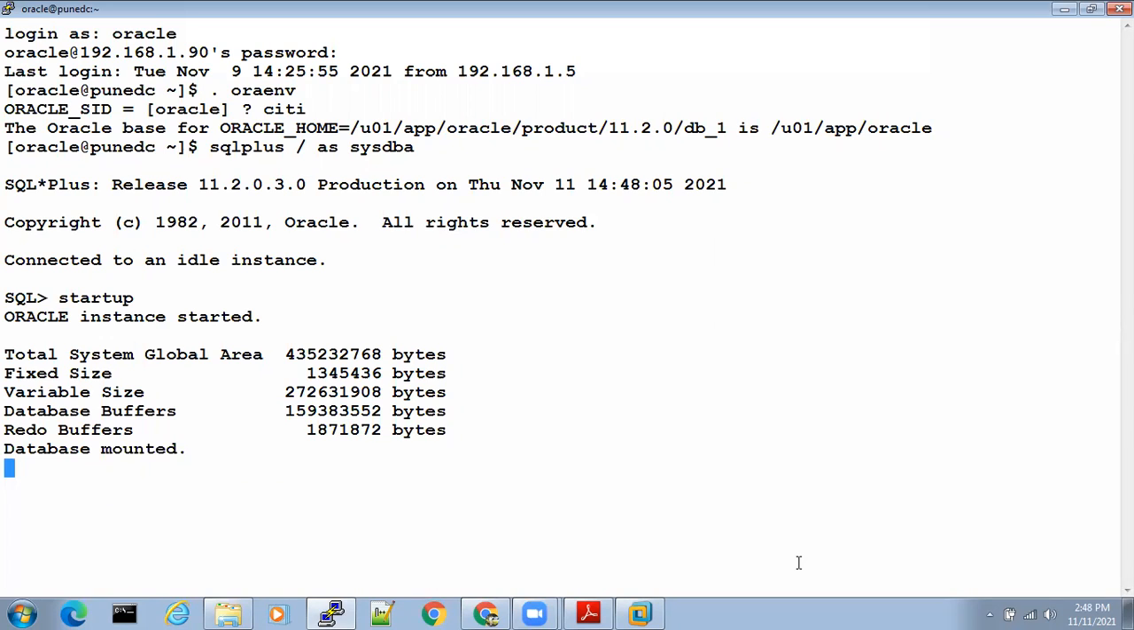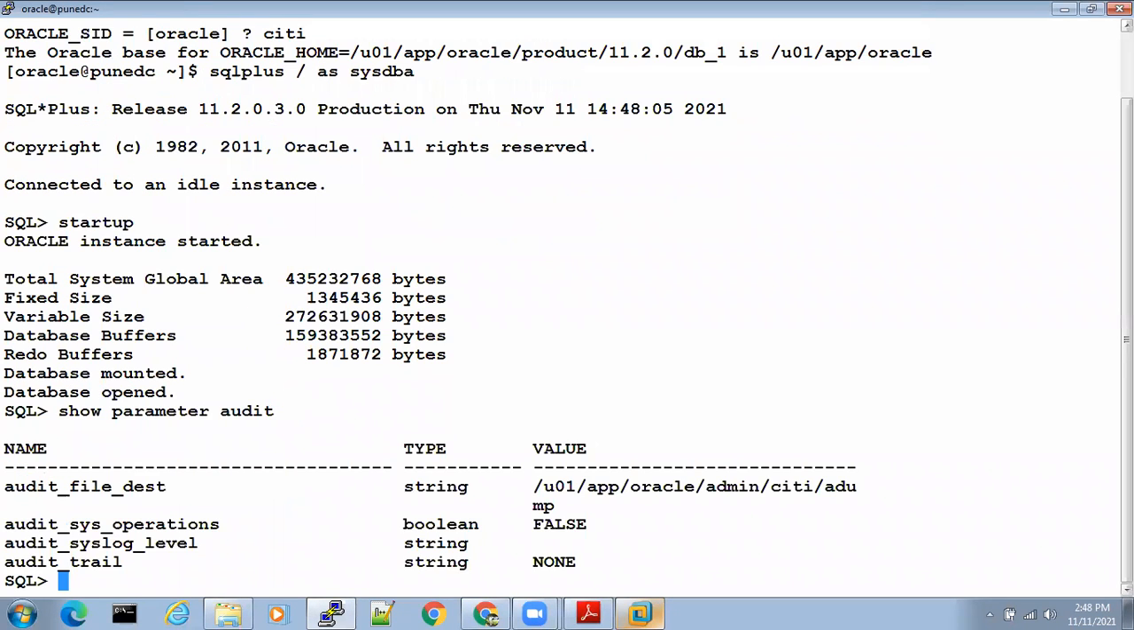Now, where do we find audit files? Who can tell me? Simple. Show parameter audit. That's it. So audit_file_dest, the destination of the audit file, is here. If you say show parameter audit, this is where the audit file destination is stored.